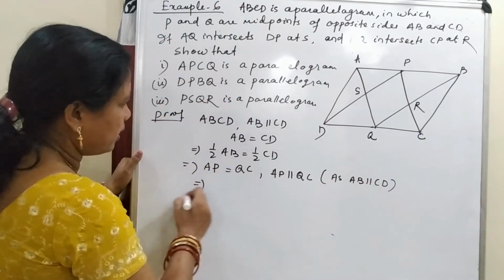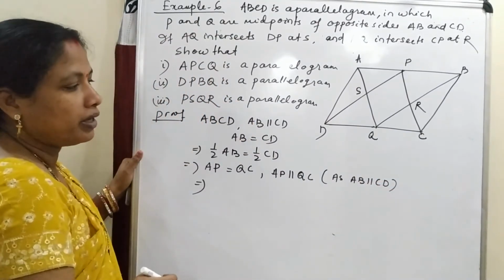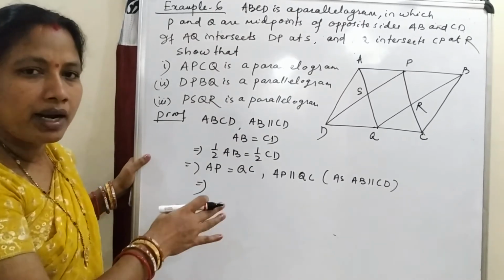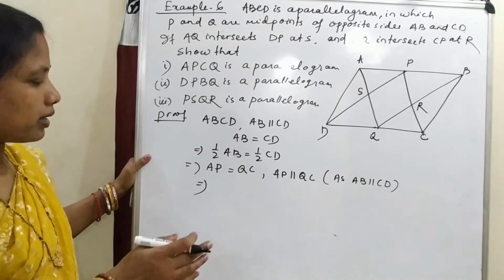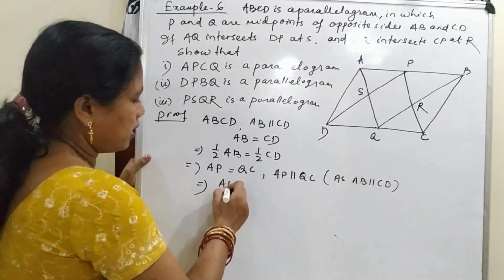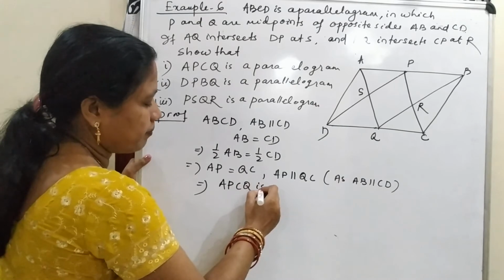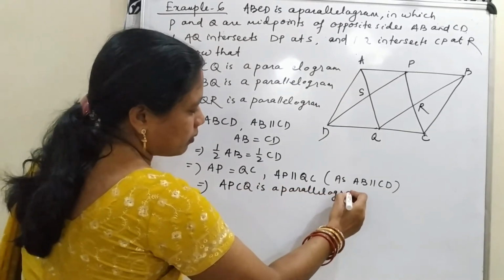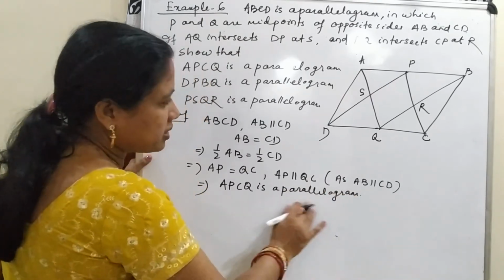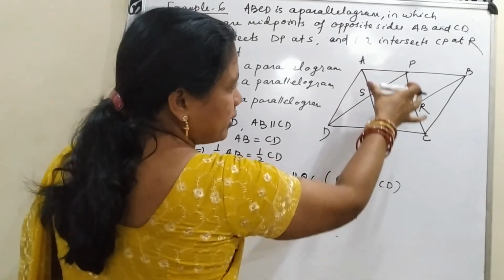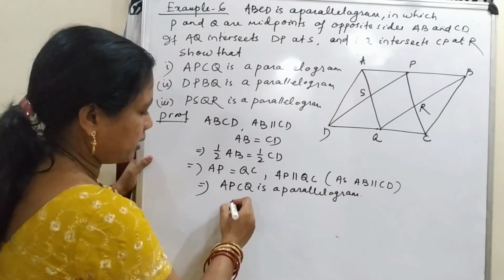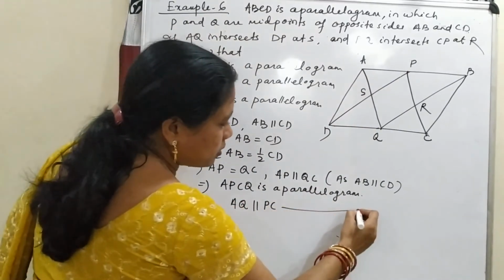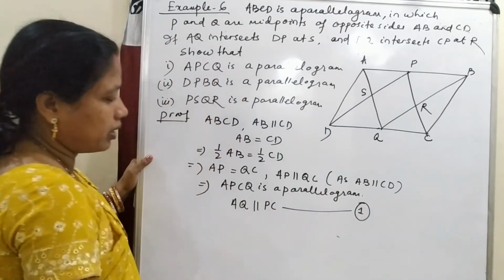So this implies, by our previous theorem, if in any quadrilateral a pair of opposite sides are parallel and equal, then that is a parallelogram. So APCQ is a parallelogram. If APCQ is a parallelogram, then the other pair, that is AQ, is parallel to PC. So this is our equation 1.